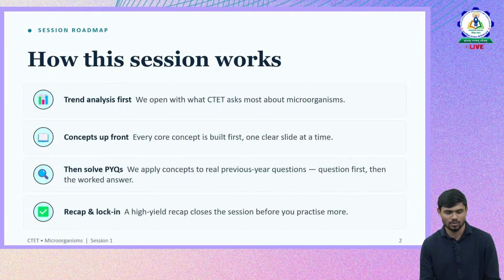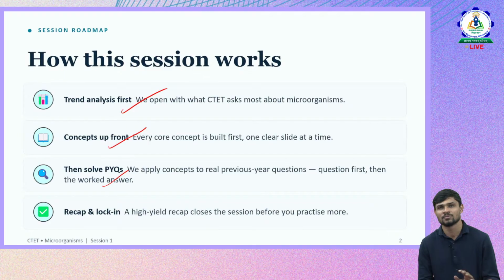So how we are going forward with this session is, first, as usual, as we do in our normal sessions, we do trend analysis of the concepts, the most repeated concepts which were tested. Then we'll discuss the concepts that are most relevant. Then we'll try to solve PYQs, that is previous year questions, based on the concepts we discuss. These are the concepts which were repeatedly tested in the CTET. At the end, we'll have a quick recap.